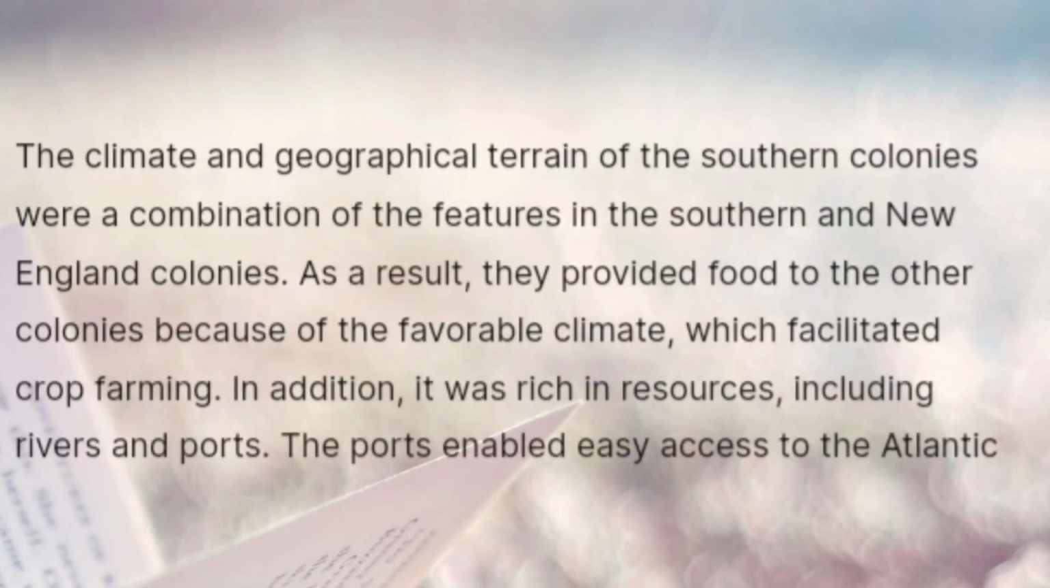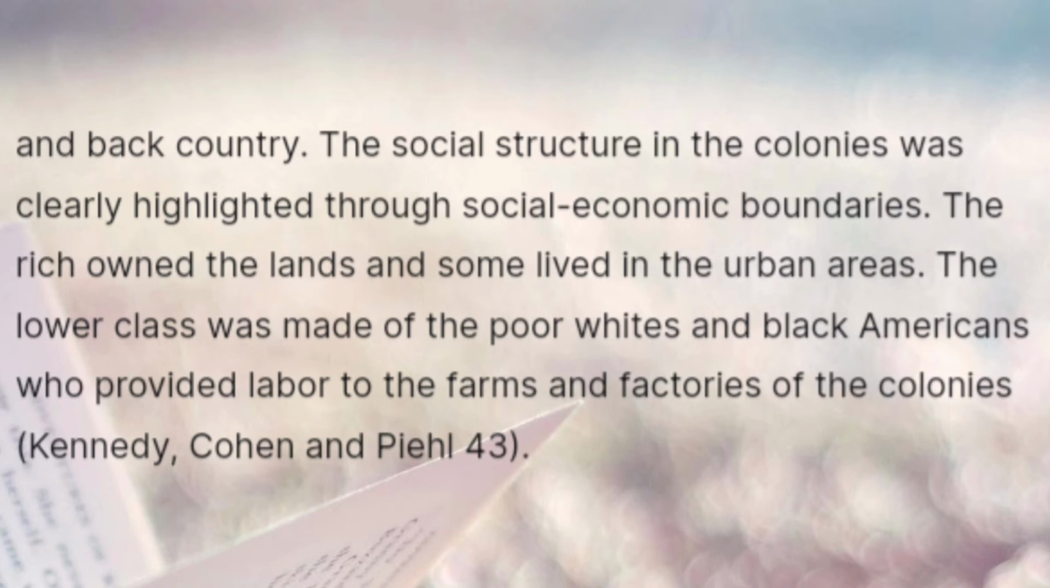3. The climate and geographical terrain of the Middle colonies were a combination of the features in the southern and New England colonies. As a result, they provided food to the other colonies because of the favorable climate, which facilitated crop farming. In addition, it was rich in resources, including rivers and ports. The ports enabled easy access to the Atlantic and back country.